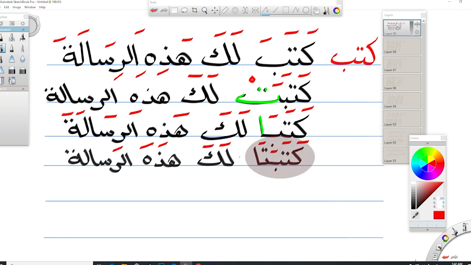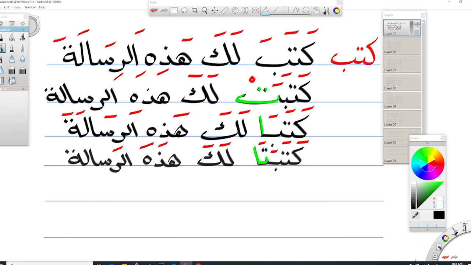Okay, كتبتا لك هذه الرسالة. Here you mean two women or two girls wrote the message to you. What we added is the medial ta and the final shape of the letter alif to the root, and it becomes for the dual feminine case and the third person.